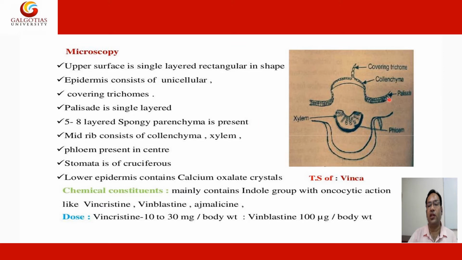Mostly you see the covering trichomes here, collenchyma here, palisade here, xylem and phloem here. This is the transverse section of the Vinca leaf.